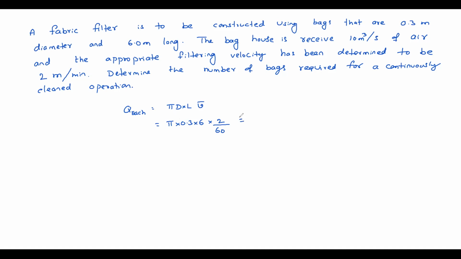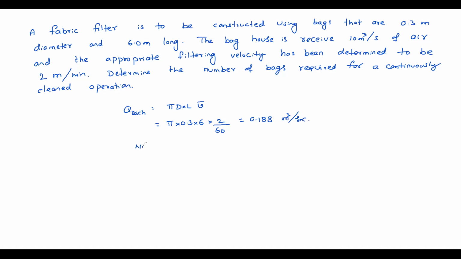How much is it? 0.188 meter cube per second.